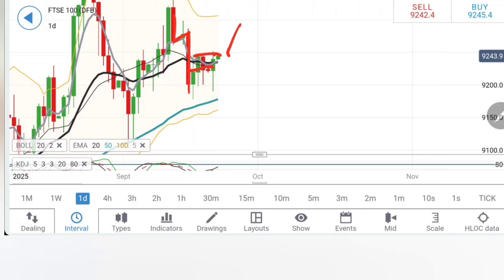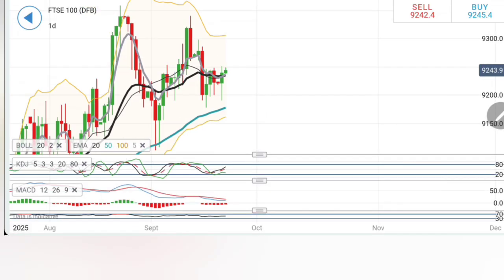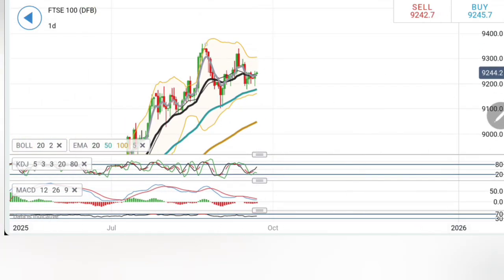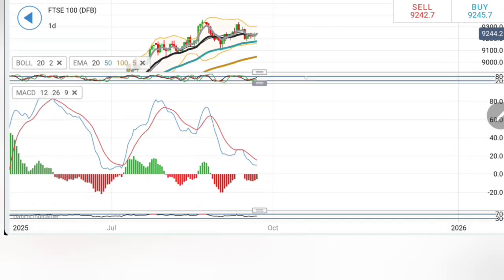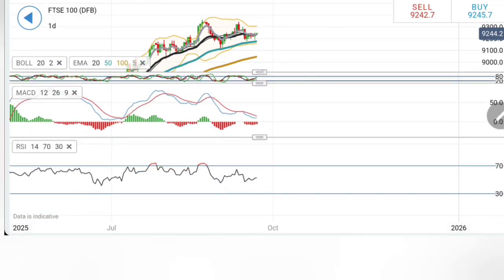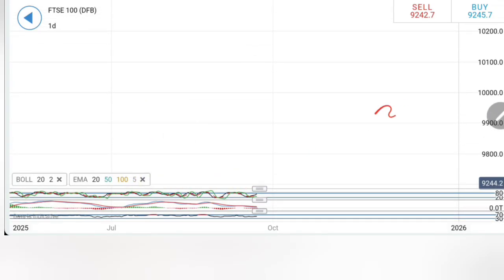Let it break out. A move beyond 9250, 9260 is a confirmation of further bullishness here and a possible reversal as well. Moving averages are still bullish, though I can see this as a zone of consolidation. Higher lows, lower highs are seen. Stochastic rising, the MACD bearish, the RSI is rising as well. So considering this, what you can do? I will recommend you to buy only if you see it staying beyond 9250. The lower price has to be above 9250.